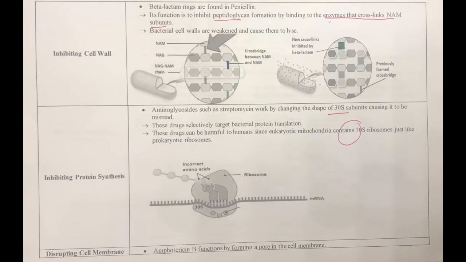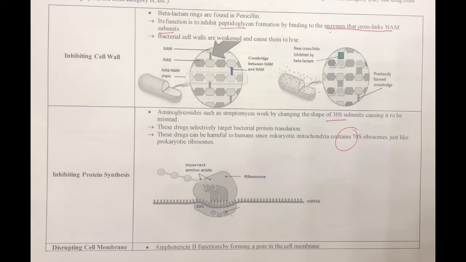However, these drugs can be harmful to humans since eukaryotic mitochondria contain 70S ribosomes, just like prokaryotic ribosomes. And we can see in the image that the incorrect amino acids are attaching to the ribosome, causing it to be misread. Now, I'm going to talk about antimicrobial drugs that disrupt the cell membrane.